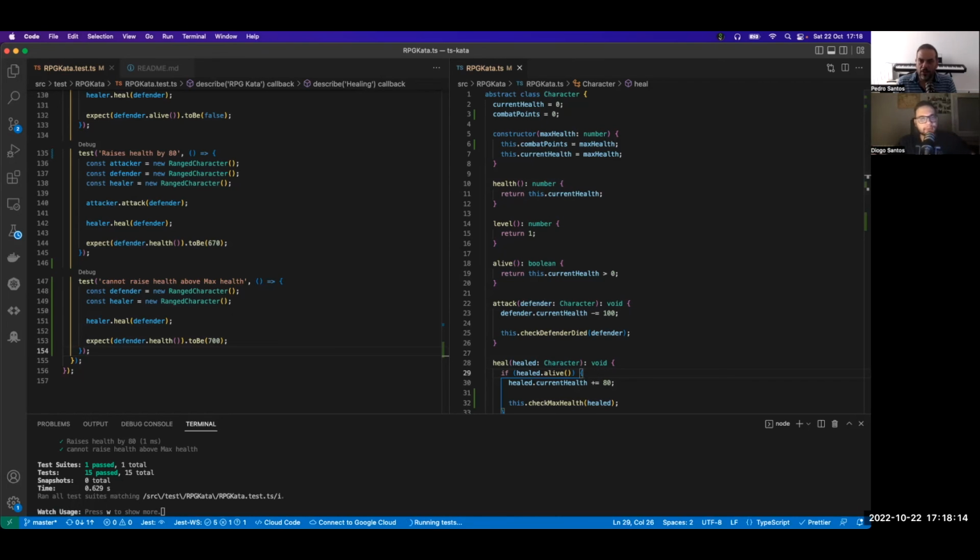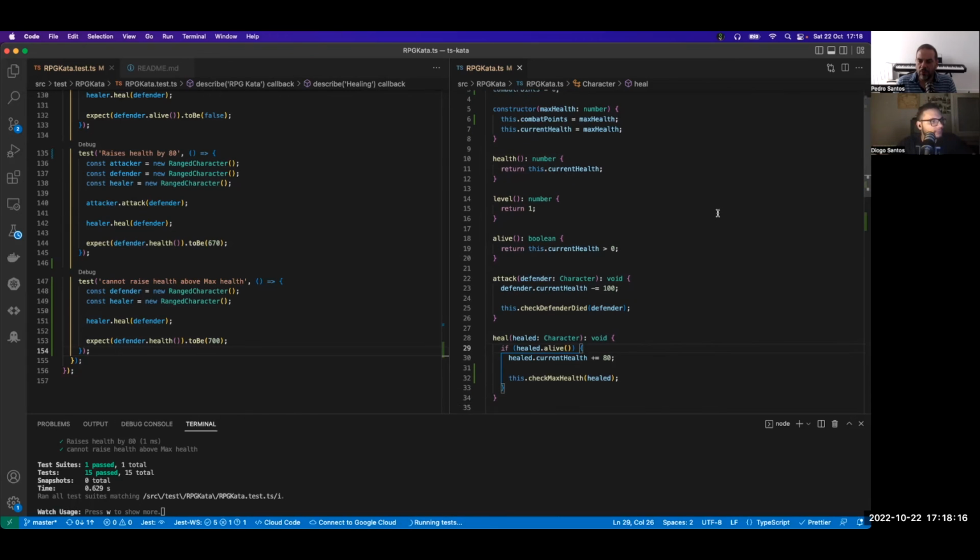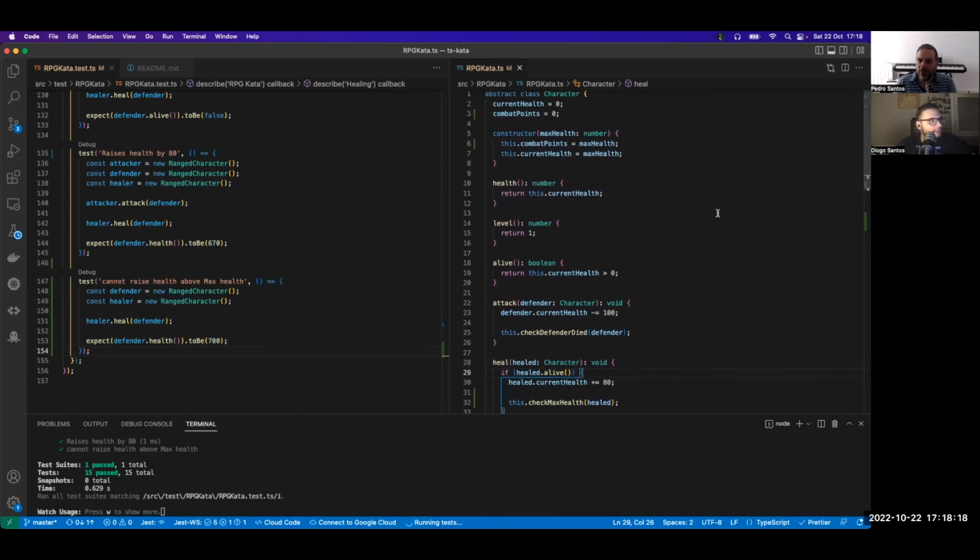Yeah. So that's why, because at some point you wanted to see the max health, but we were not saving that in the constructor. So in the constructor, we need to save max health twice. One to initialize combat points, which is never going to change, and the other to initialize the current health, which is changing if he gets damage, right?